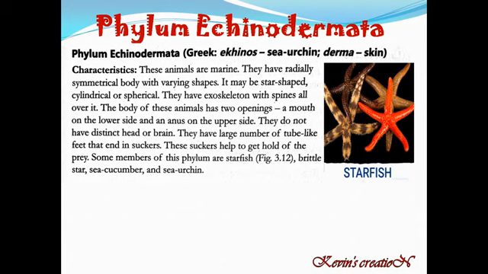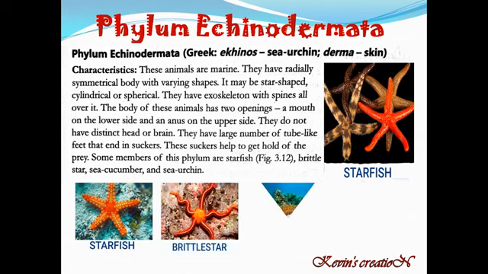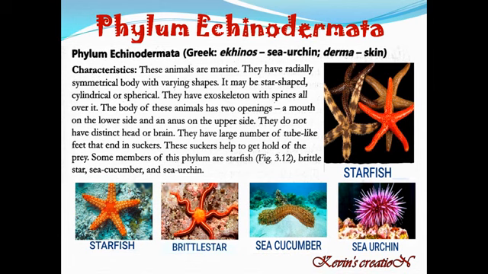They have a large number of tube-like feet that end in suckers. And these are the suckers which help them to get hold of the prey. That means whenever it catches its prey, the suckers help it. Now some of the members of phylum Echinodermata are starfish, brittle star, sea cucumber and sea urchin. So these are the various members of Echinodermata.